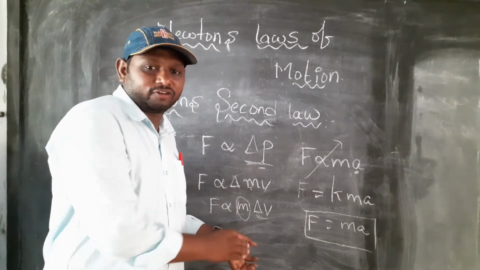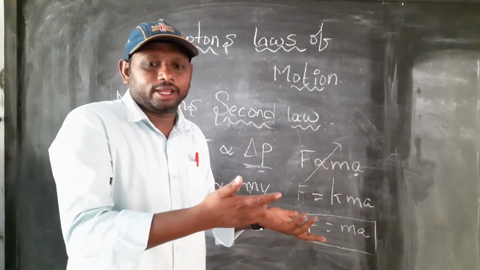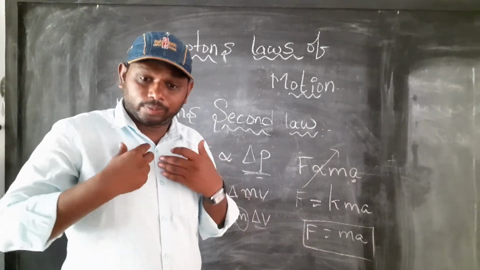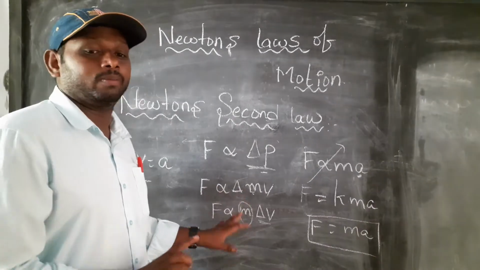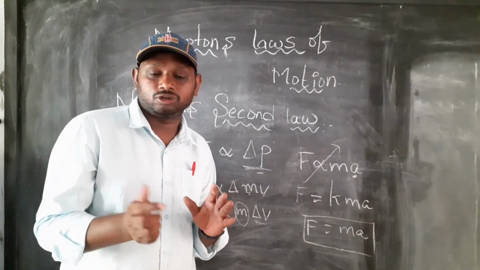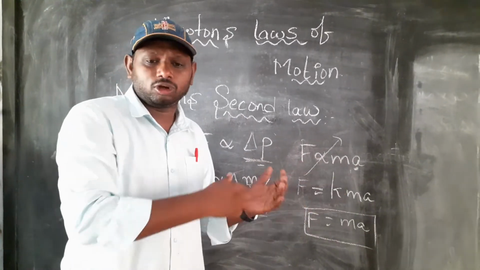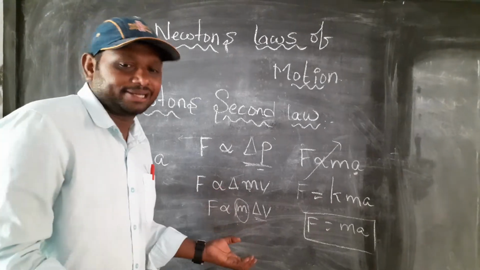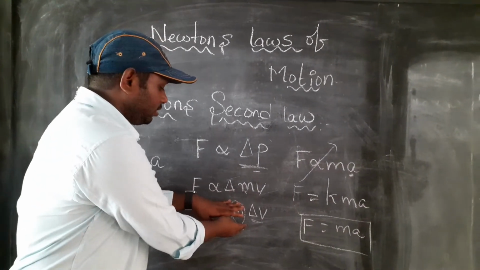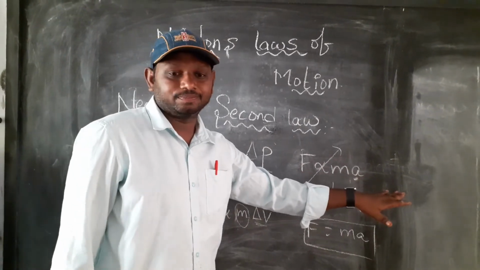For example, when I am running or walking, my mass does not change, only my speed changes. My weight is the same, weight is nothing but mass. Mass is constant, but velocity changes. I am walking at some speed, I am running at some speed, so the velocity changes but the mass does not. That's why this is constant, and F is directly proportional to ma.